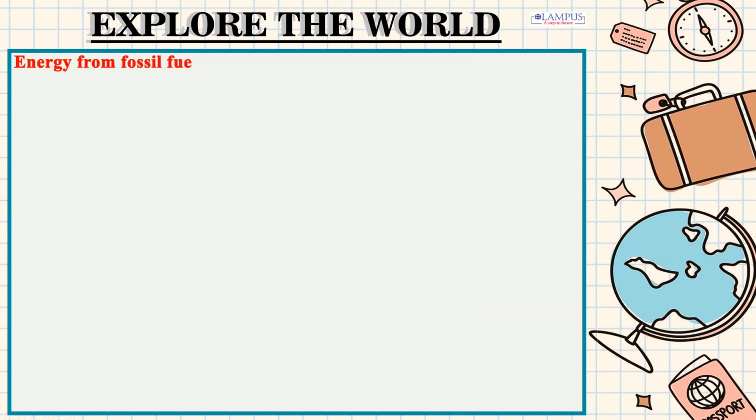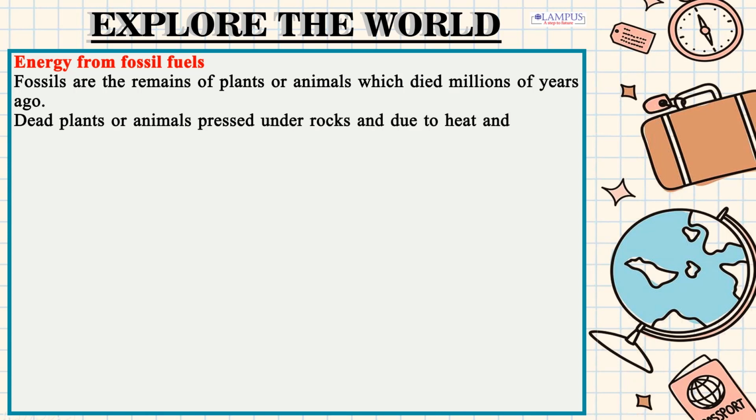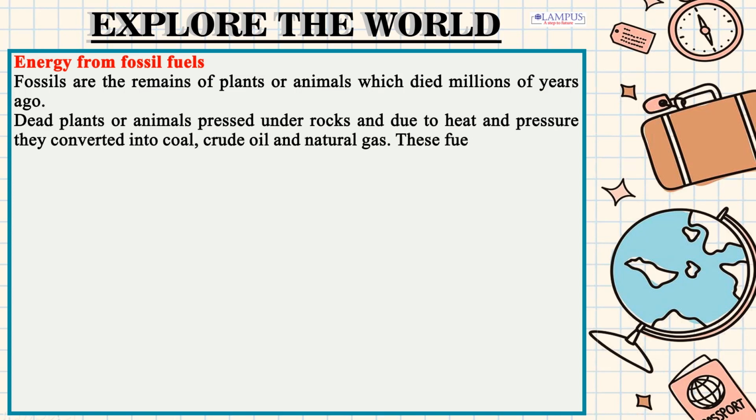Energy from fossil fuels. Fossils are the remains of plants or animals which died millions of years ago. Dead plants or animals pressed under rocks, and due to heat and pressure they converted into coal, crude oil and natural gas. These fuels formed deep inside the earth over the millions of years.